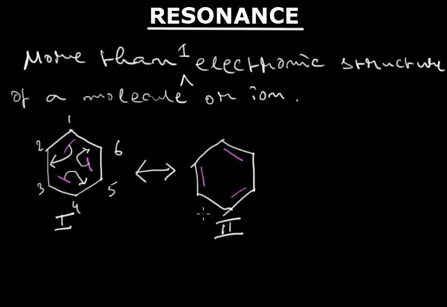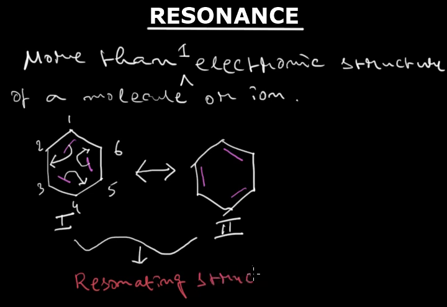This phenomenon is called resonance, and the structure 1 or 2 is called a resonating structure, or it is called a canonical form.